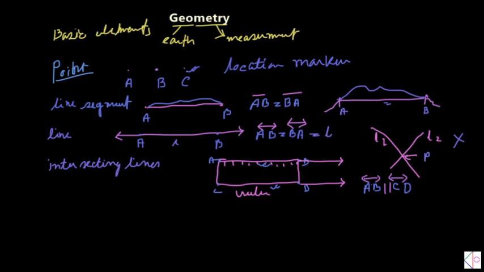Again, if we name those lines with small letters, like L1 and that other line L2, then it is written as L1 parallel to L2. That is also one kind of notation for parallel lines. So those lines are called parallel lines.